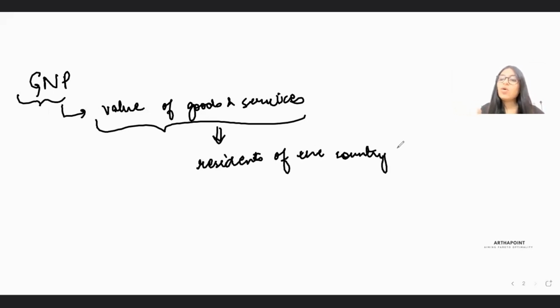It may or may not be produced within the domestic frontier, but it has to be produced by the residents of the country. Now just try and understand this.